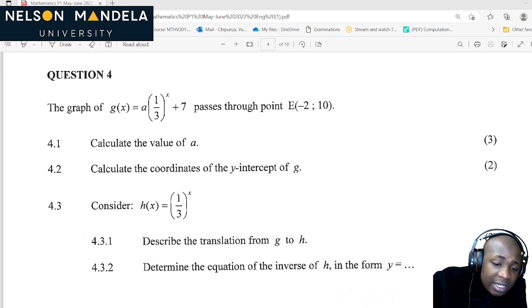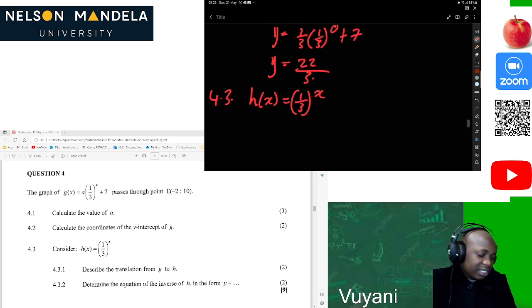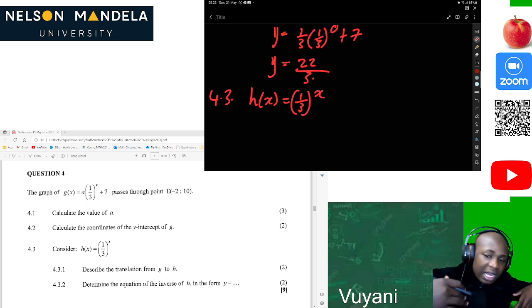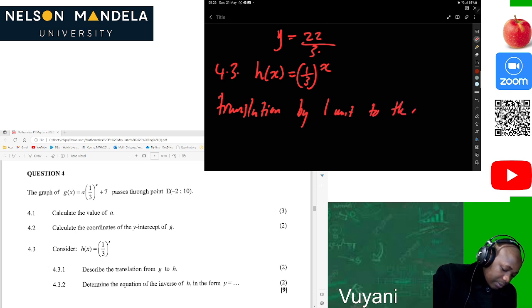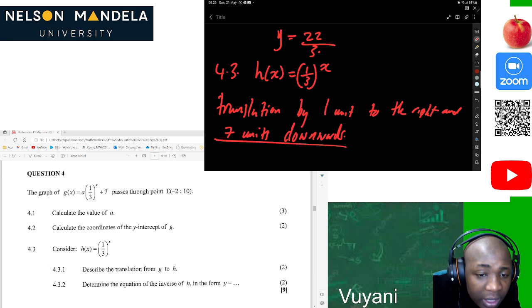Guys, this is easy, because I believe everyone now understands that when we're talking about transformation or translation, we are speaking about things going to the left, 1 unit up, 1 unit down, to the right, and stuff like that. So we can see that this is a translation by 1 unit to the right, and 7 units downwards. Then after that, we are happy. This was straightforward. This was easy.